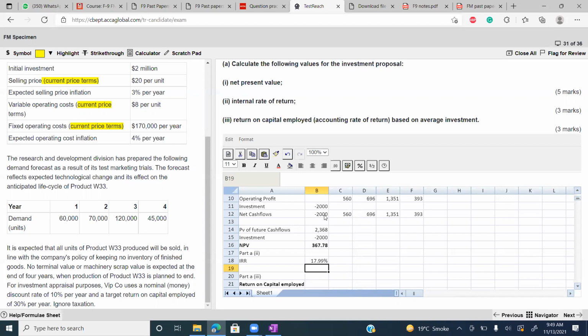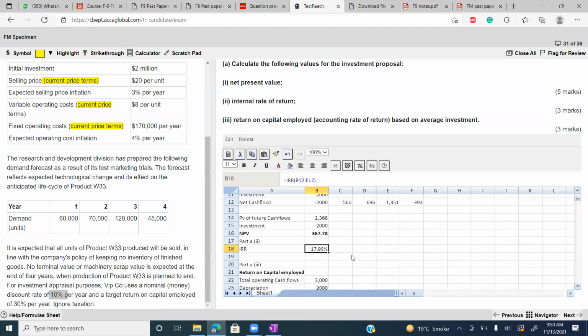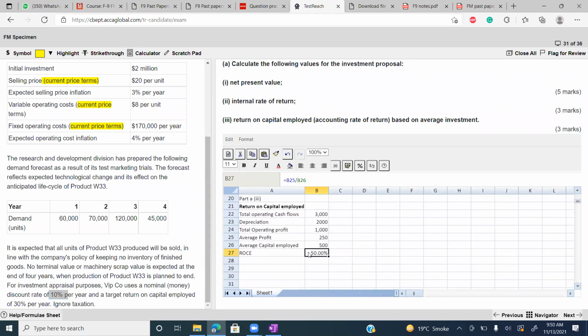Okay, everyone. Perfect. Okay, NPV is positive. That means we should accept the project. IRR is greater than cost of capital. Cost of capital is 10%. And even return on capital employed is also greater than the target return. Target return was 30%. So let's move to the next part.